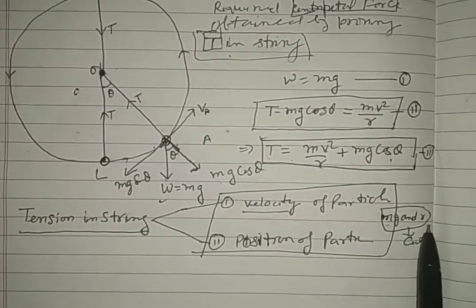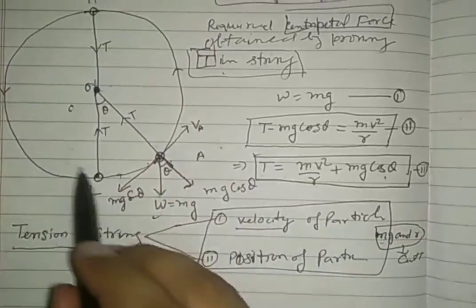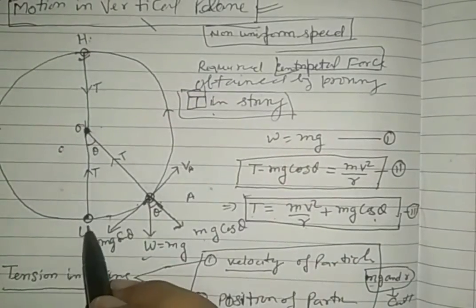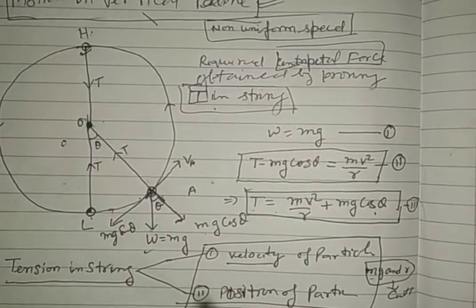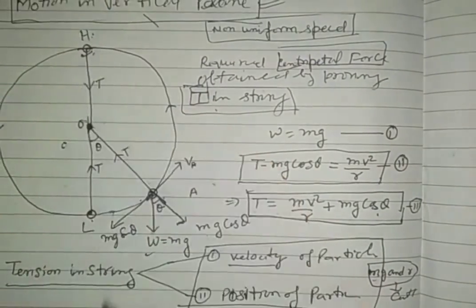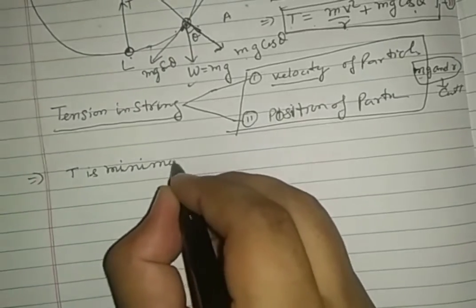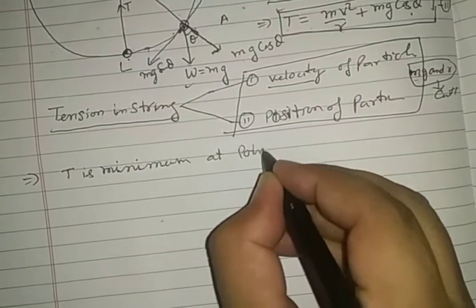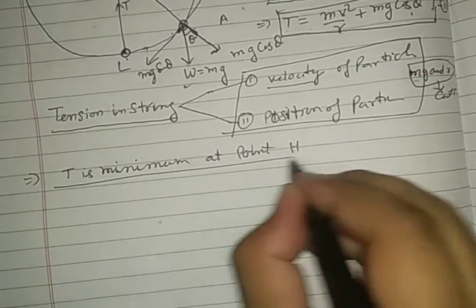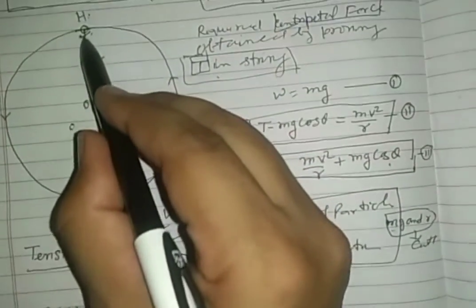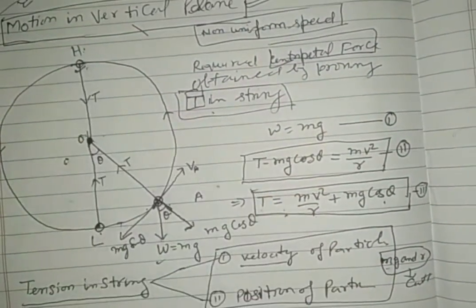So by keeping these factors constant, see, in vertical motion the minimum velocity is at the highest point and the maximum velocity is at the lowest point. So tension in the string is minimum at the highest point. This implies that T is minimum at point H. See carefully, this equation says the minimum tension is at point H.